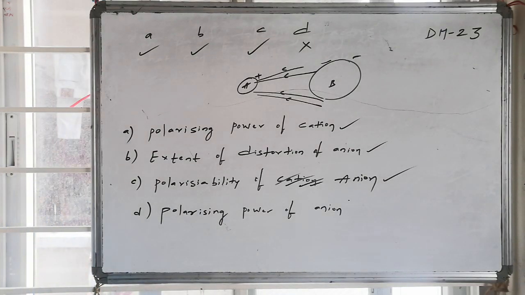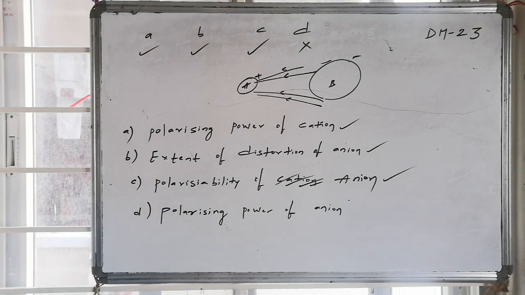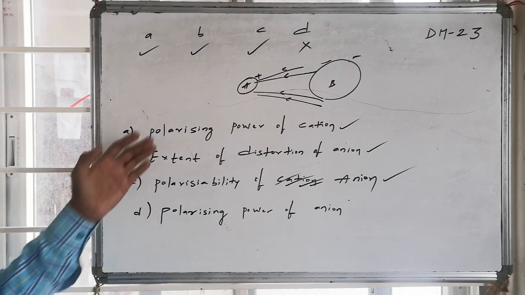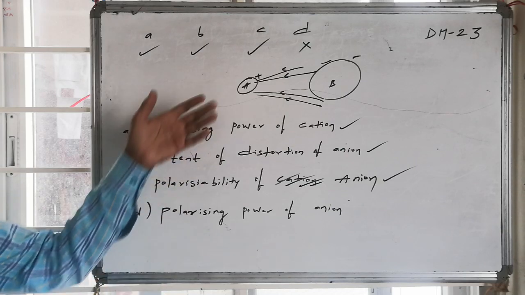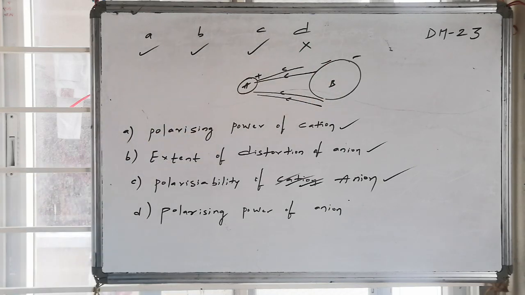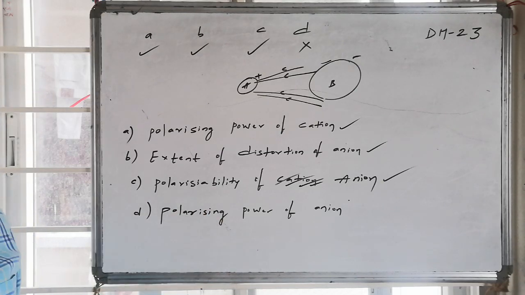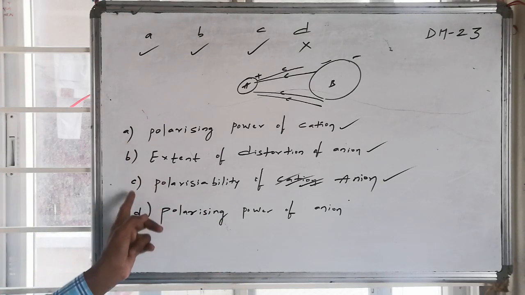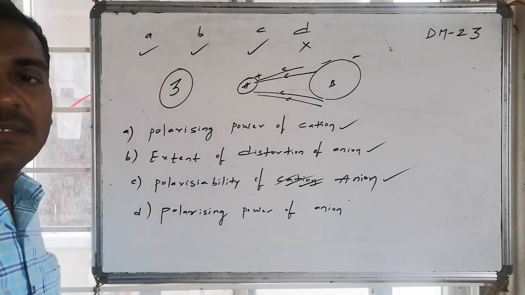Hence, the correct options for the given question, how many of the following factors favor the covalent character of ionic compounds? One is polarizing power of cation, and polarizability of anion, that is also known as extent of distortion ability of the anion. So therefore, 1, 2 and 3, a total of 3 options appear to be correct. 3 options are correct.